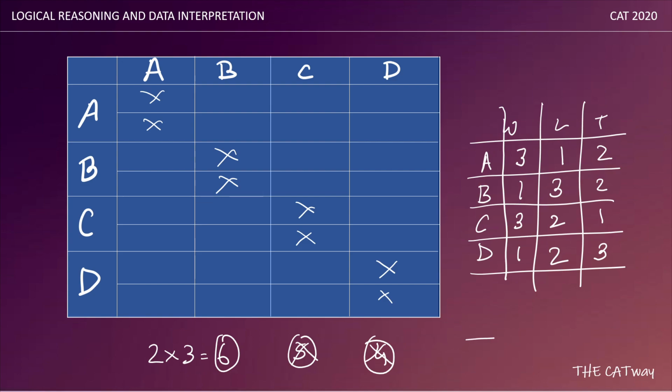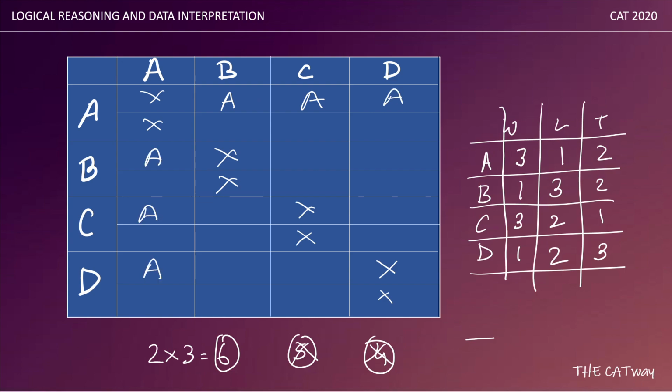So let's see what we can deduce. We can see here clearly that A has won 3 matches, and we are very much sure that 3 wins can only come against 3 different teams. So that clearly means that A won against all of them at least one match. So A and A. Let's put it here also.